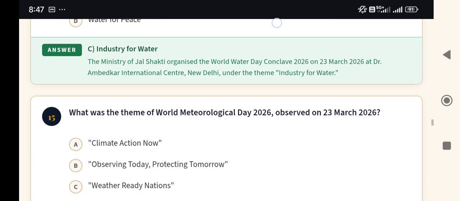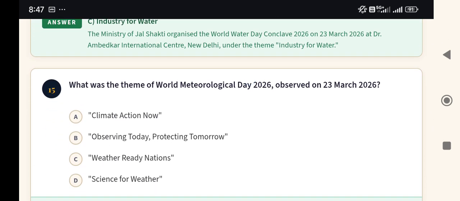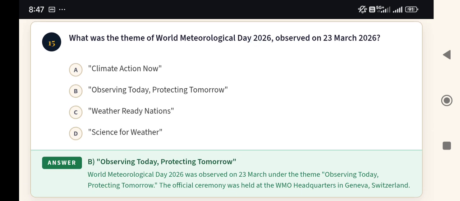Now next, question number 15. What was the theme of World Meteorological Day 2026 observed on the 23rd March 2026? Options are climate action now, observing today, protecting tomorrow, weather ready nations, science for weather. And here the answer is option B, observing today, protecting tomorrow.